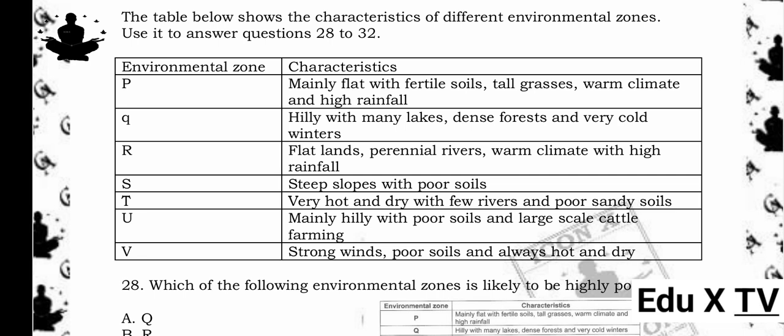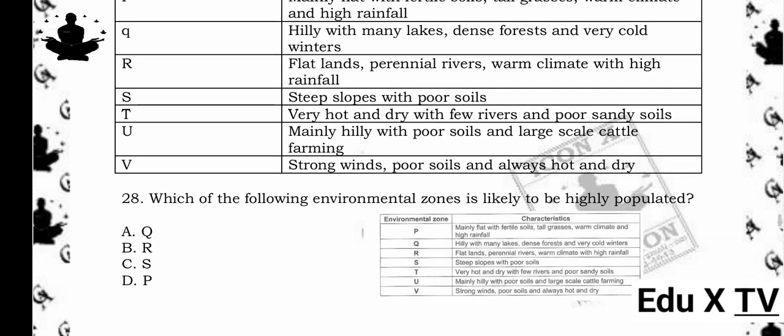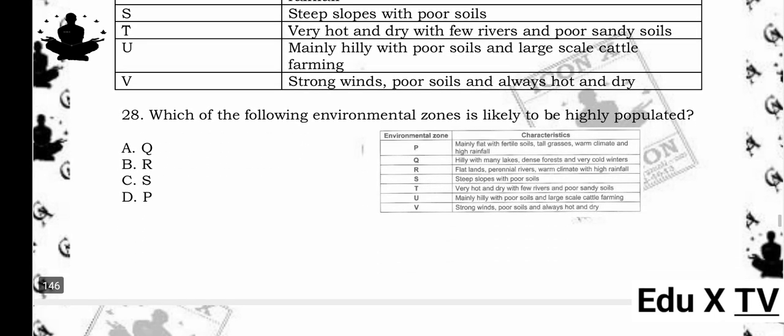28. Which of the following environmental zones is likely to be highly populated? A. Q. B. R. C. S. D. P. The answer is D. P. Reason being, environmental zone P has flat land, fertile soils, tall grasses, a warm climate, and high rainfall, which are ideal conditions for farming and settlement, making it likely to be highly populated.